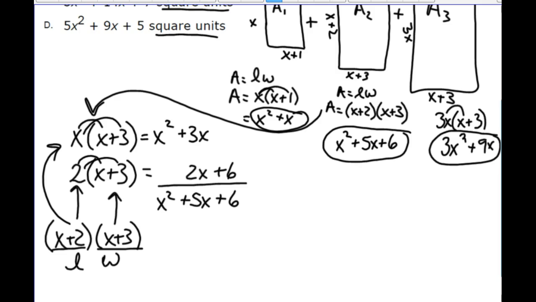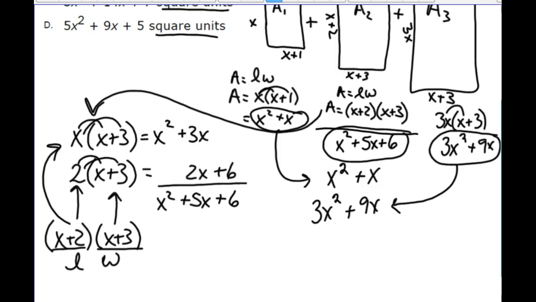Since it's really nice to organize things so that your like terms are together, keep the second one here because it's the longest one, and arrange the other two in their like terms. The first one comes down here, and it's x squared plus x. The third one comes over here, and it's 3x squared plus 9x.